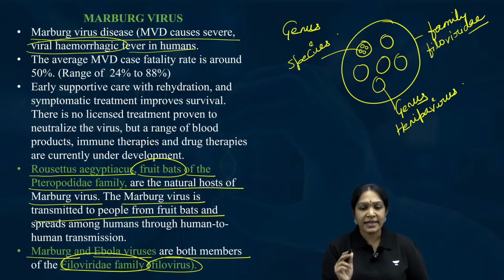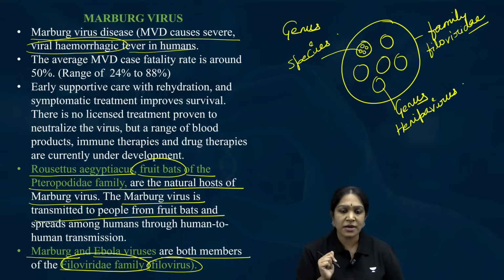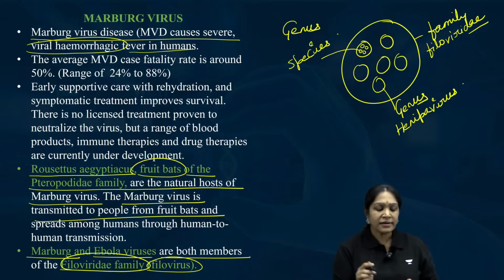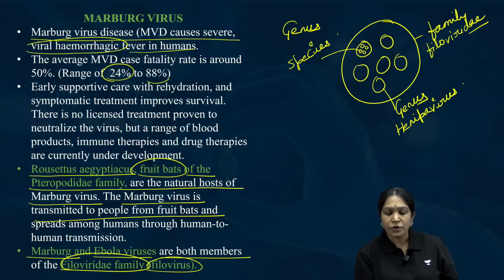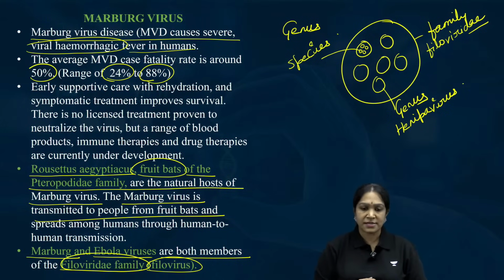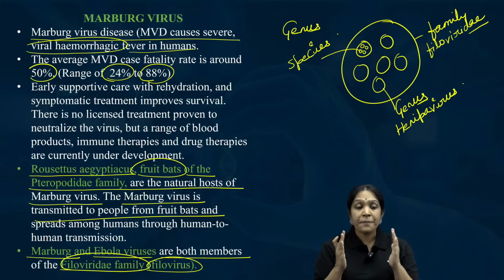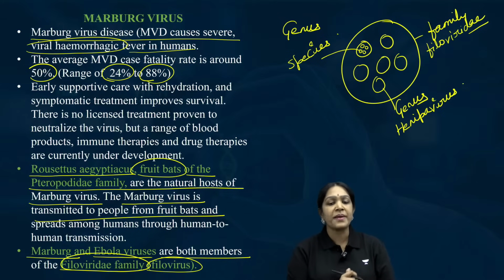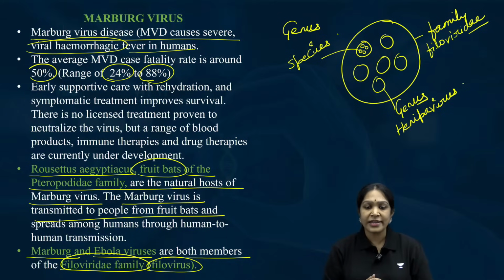And the fatality rate means what? Like how many people will die if 100 people get infected. That ranges from 24 to 88% with an average of approximately 50%. It means roughly 50% of people will die. If 100 people get infected, 50 people will die. But it depends on the availability of the treatment.